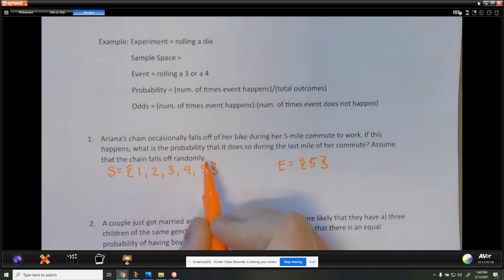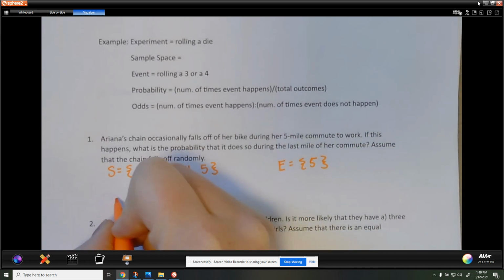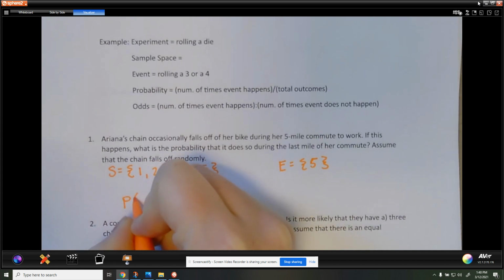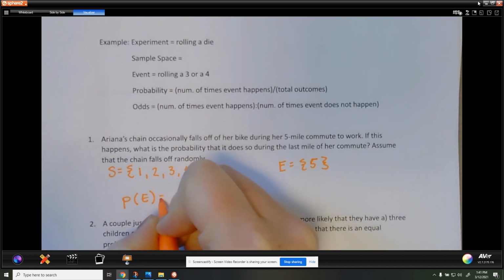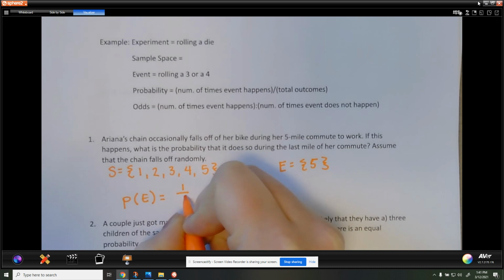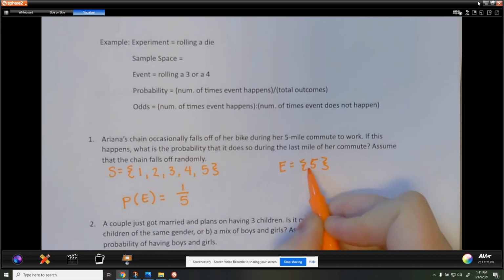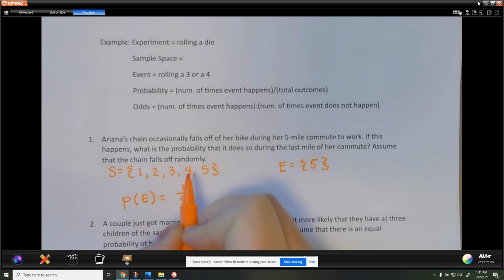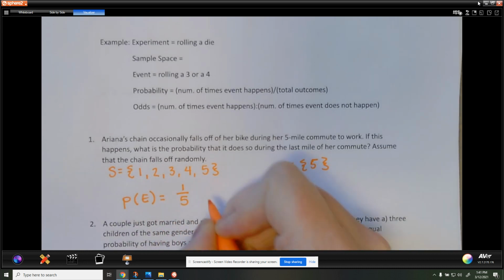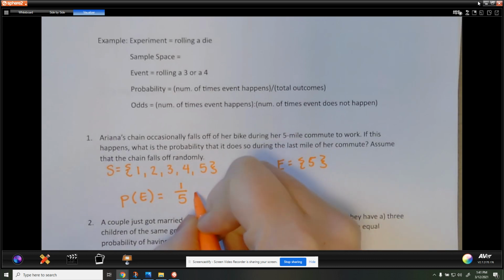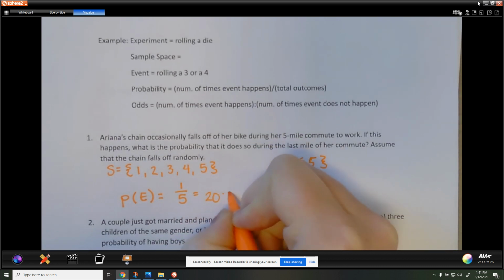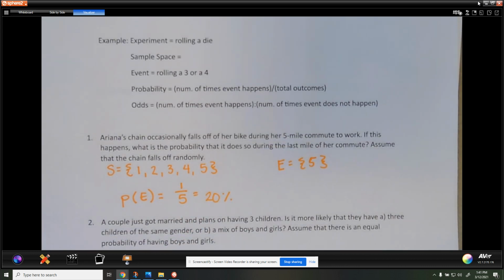All right, so assume that the chain falls off randomly. Then our probability of this event E happening is 1 out of 5 possible outcomes because there's one element in E, and there's 1, 2, 3, 4, 5 elements in the sample set. So we have a 1 in 5, or this would be 20% chance that it happens in the last mile of her commute.